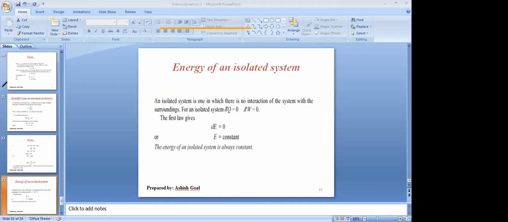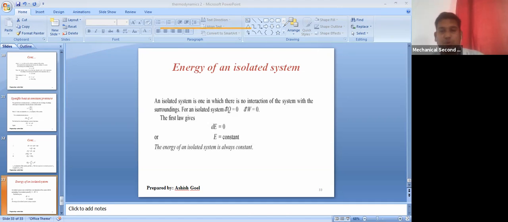Okay, so this was the last topic of this module 2. Now let us see a few problems related to module 2, which is important for all of us. And with this we would like to complete our second module as well.